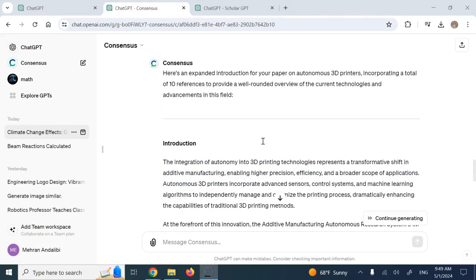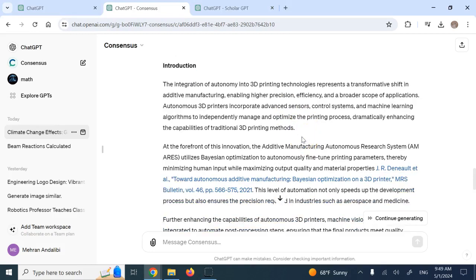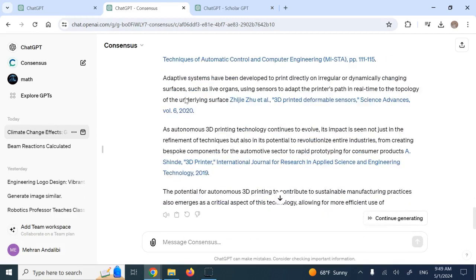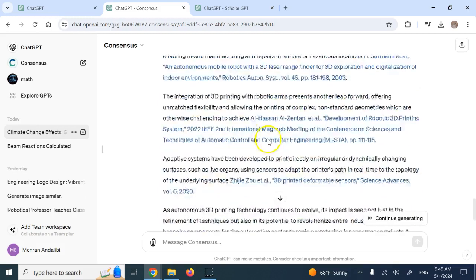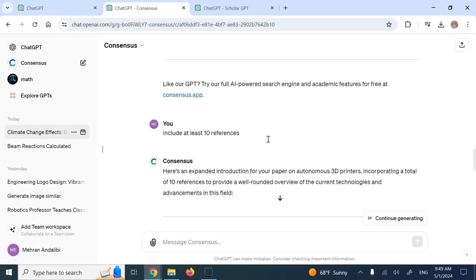So you see, one of the parts in the paper that is always very difficult is the introduction, because it needs literature search and doing the citations the way it should, but now it can easily do it here. Okay, now of course you need to add some parts about your work and your contributions and so on, okay, but that one you have to do yourself. But imagine that literature search and summarizing it and putting it in a specific citation and so on is now readily available to you. You don't need to spend a lot of time on that. I remember how much time I spent every time I wanted to do an introduction.